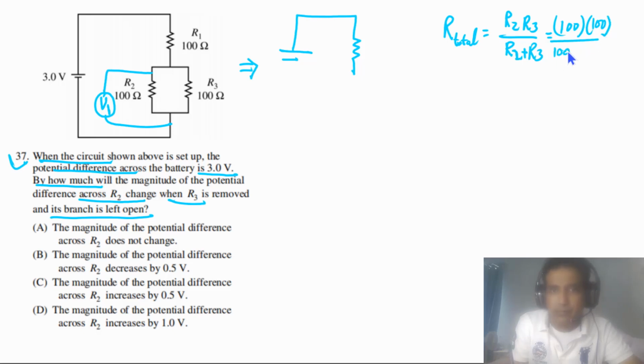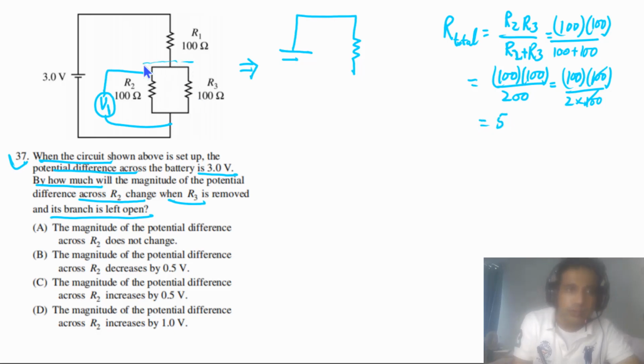So here we have 100 plus 100. So this is 100 multiplied by 100 divided by 200, which is 100 multiplied by 100 over 2 multiplied by 100. So 100 and 100 cancel, and the total resistance of these two resistors in parallel is equal to 50 ohms.